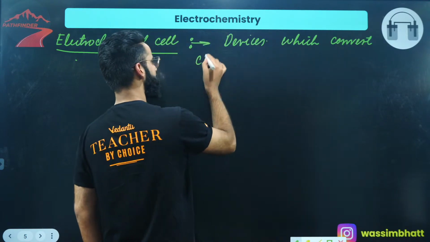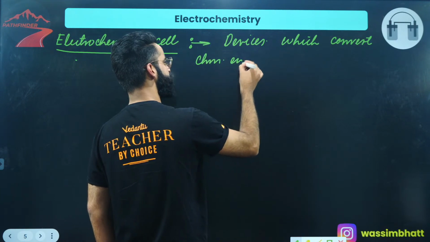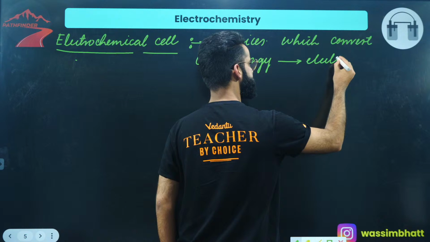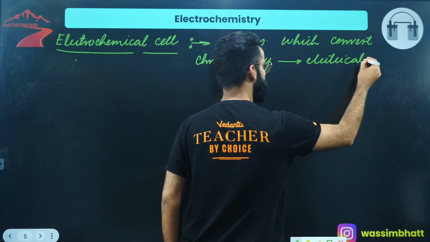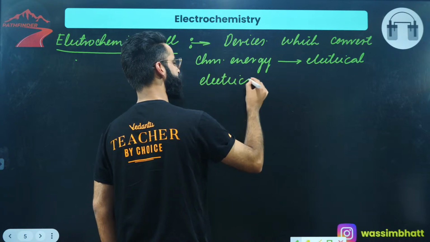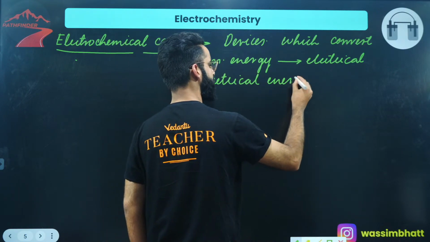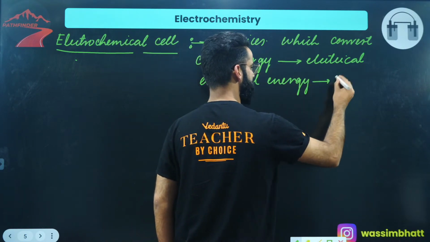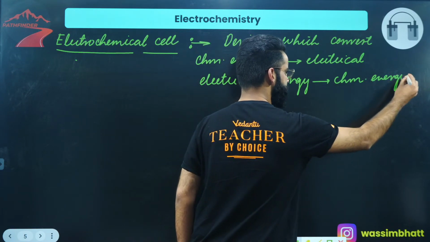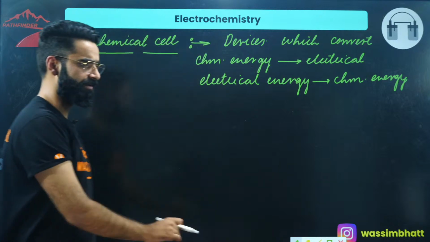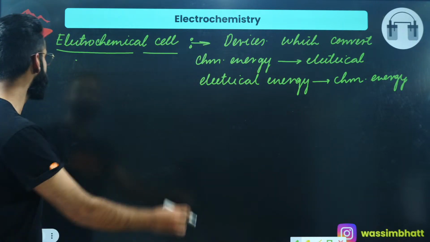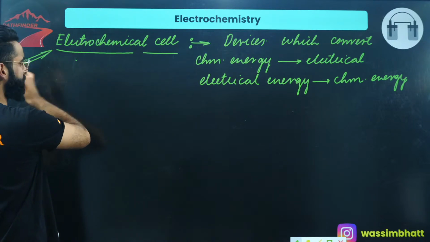Any device, any cell which converts either chemical energy into electrical energy or electrical energy into chemical energy is what I call an electrochemical cell.